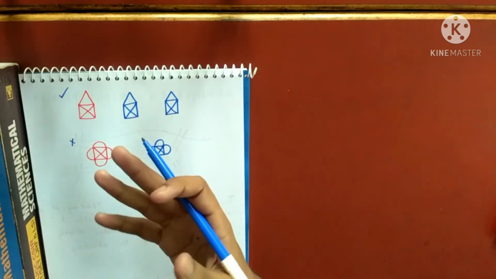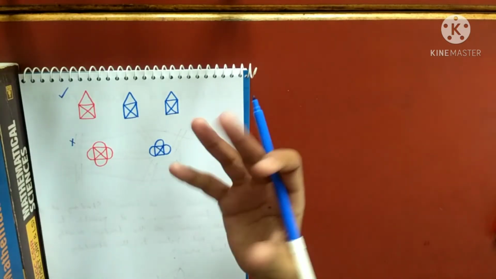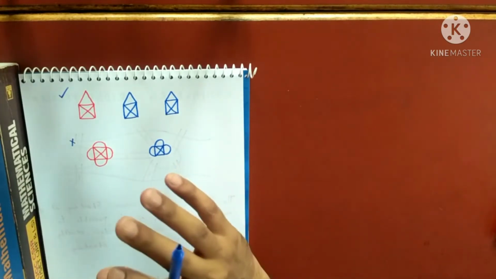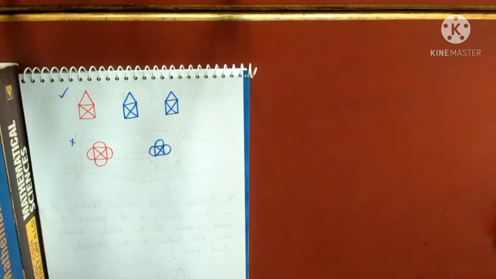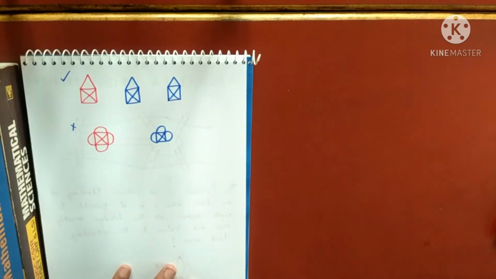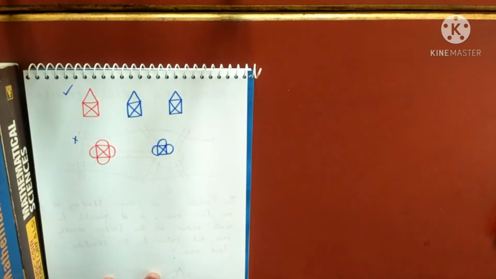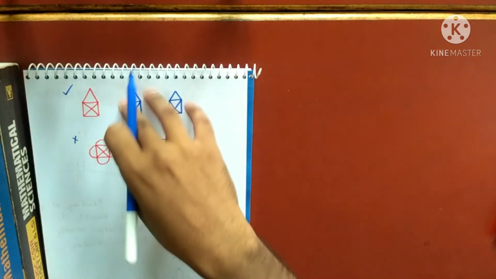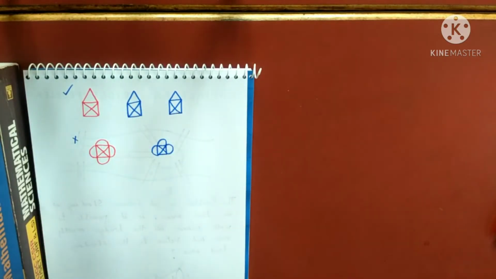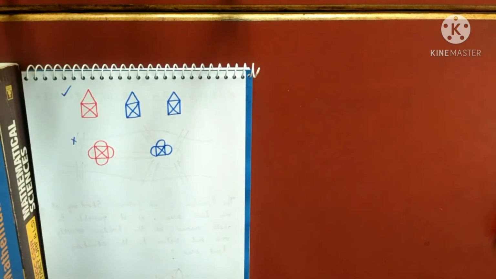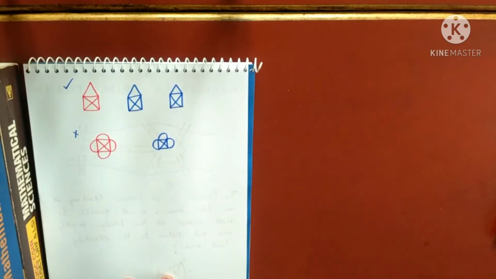By just looking at the figures, you can tell whether you can draw the figure without picking up your pen under those conditions or not. Clear? This is another problem that can be solved using graph theory, and this is exactly the Königsberg bridge problem. If you have the answer to this question, you can answer the Königsberg bridge problem, right?